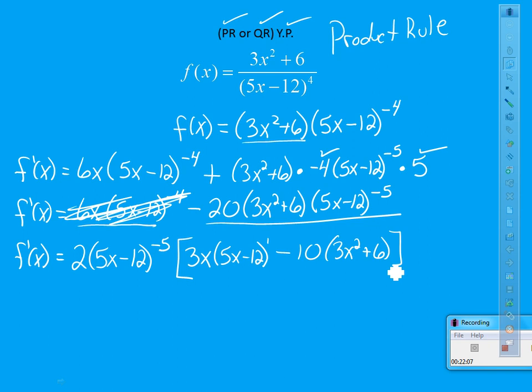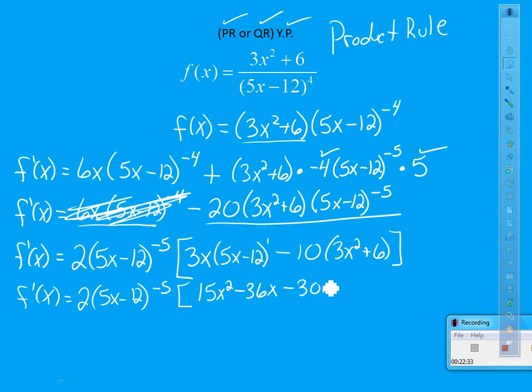Now we just got to simplify. So I'm going to have, I'll go ahead and just bring this down this time, 2 times 5x minus 12 to the negative fifth. And let me simplify inside here. I'm going to have a 15x squared minus 36x minus 30x squared minus 60.